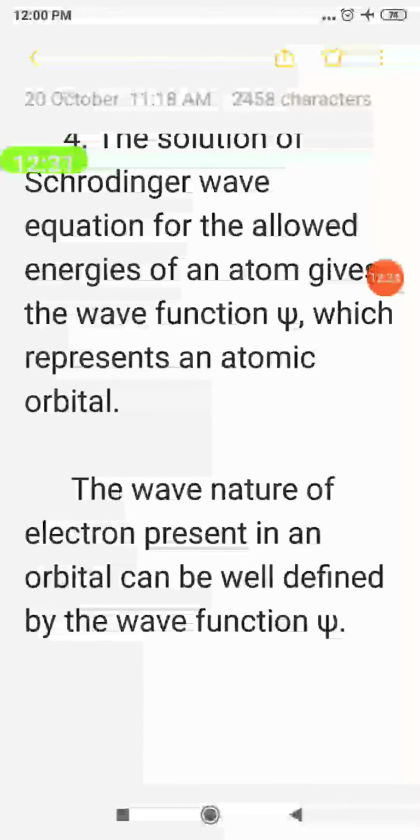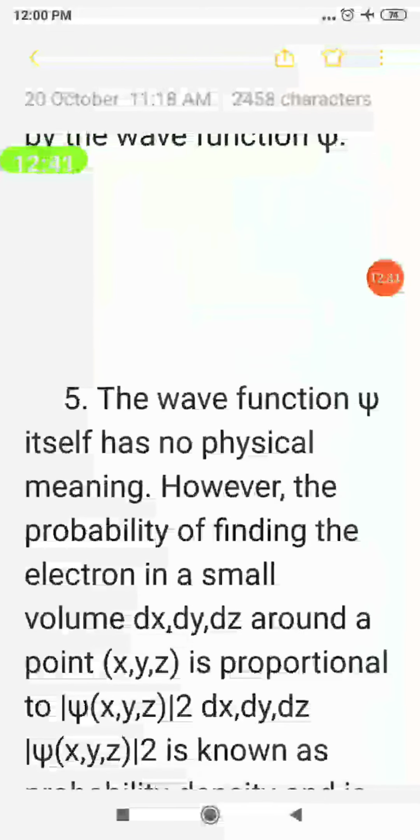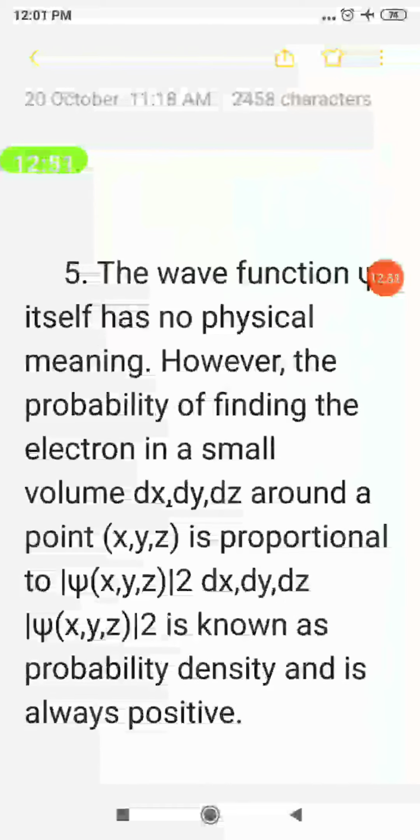And the wave nature of electron present in an orbital can be well defined by the wave function psi. Or electron wave nature can be explained as a function of psi. Okay? And psi has no physical meaning. Psi க்கு எந்த ஒரு physical meaning மே கிடையாது. The probability of finding the electron in a small volume dx, dy, dz around a point x, y, z is proportional to modulus of psi of x, y, z squared. ஏன் ஸ்கொயர் போடுறாங்க அப்படின்னா, it should be always positive.